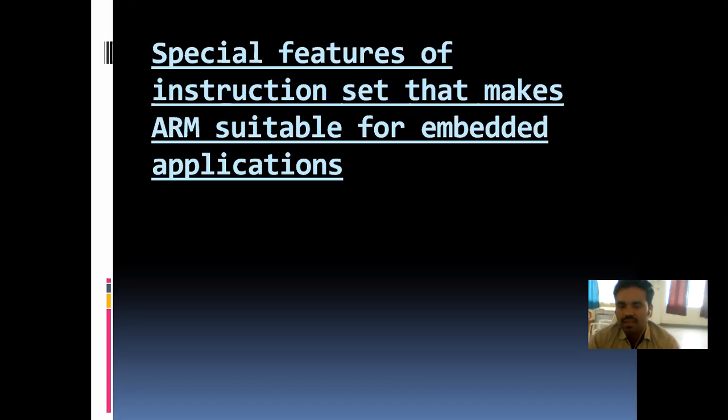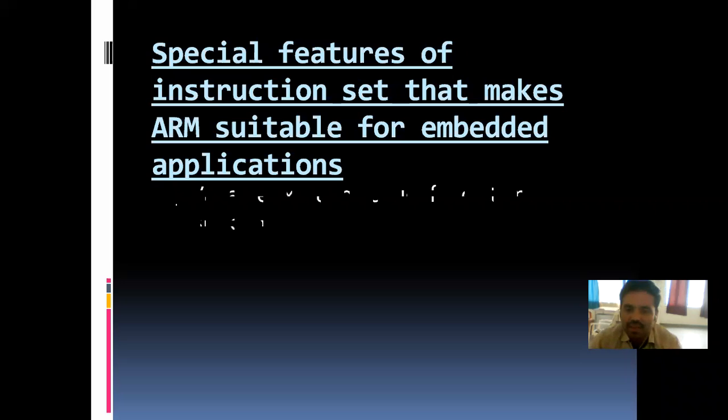That is, all the required hardware is stored in a particular device, that is called an embedded device. So what features of the instruction set make ARM suitable for embedded applications? ARM has a special instruction set so that it is suitable for embedded applications. What are all the special features of that instruction set?